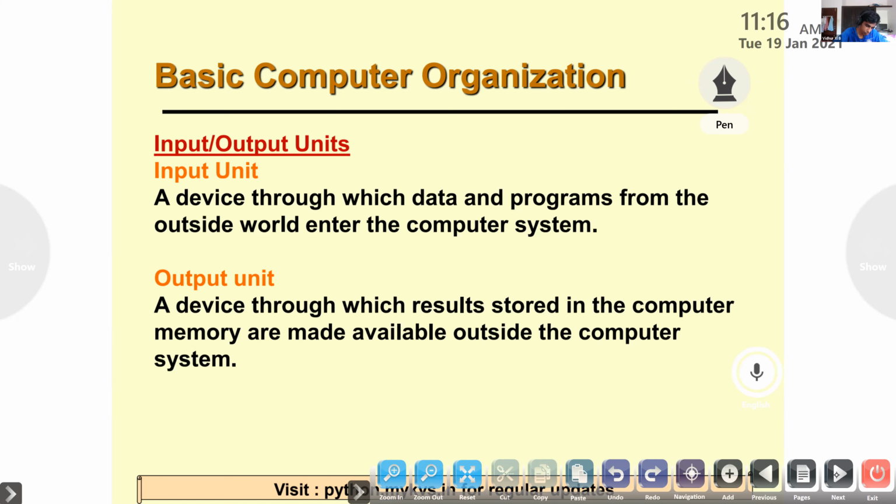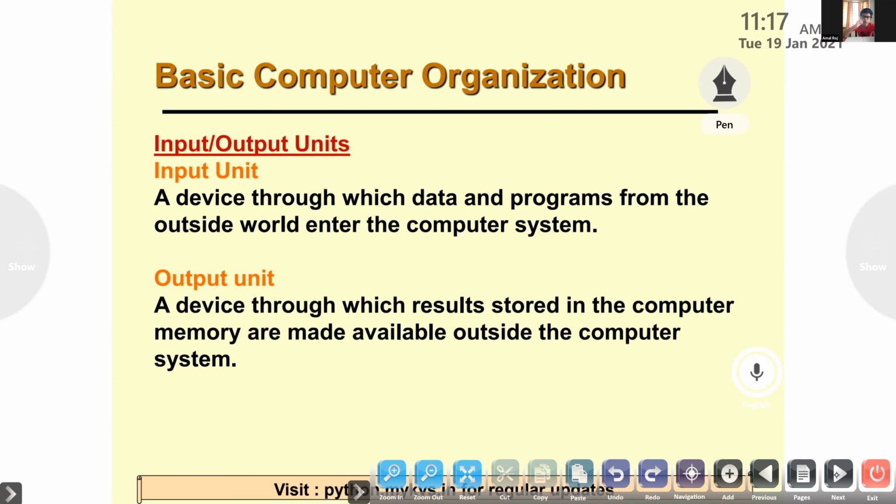Amiraj? Looking at the screen and drawing. All right. Amiraj, continue reading. Amiraj, unmute.